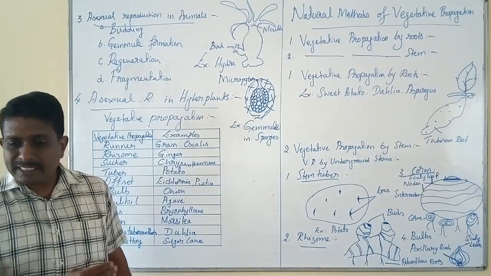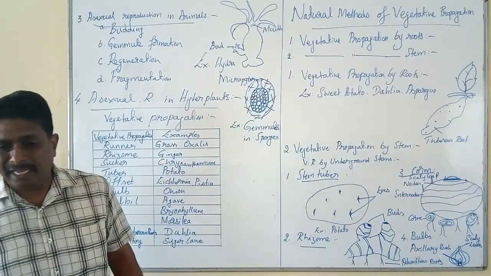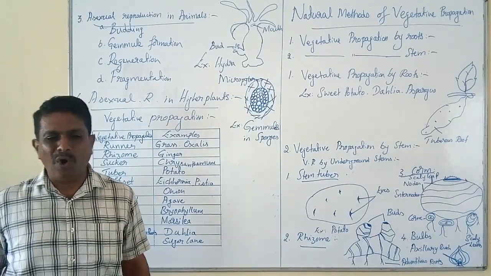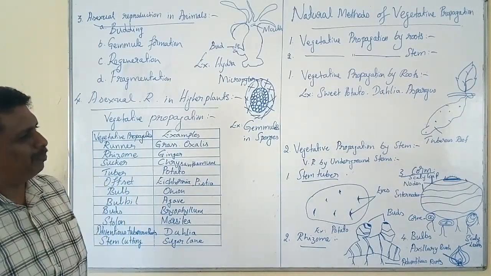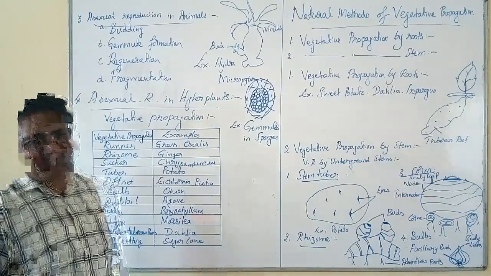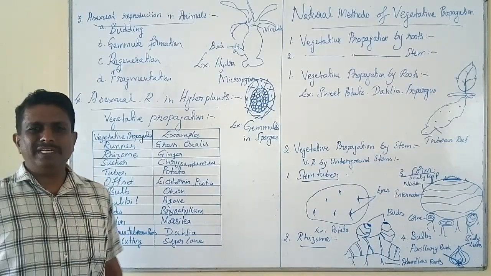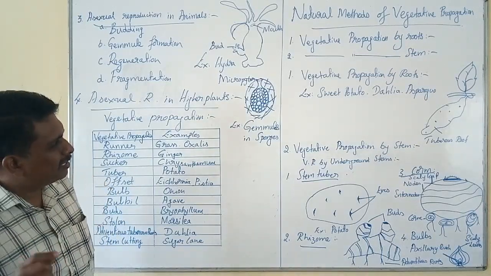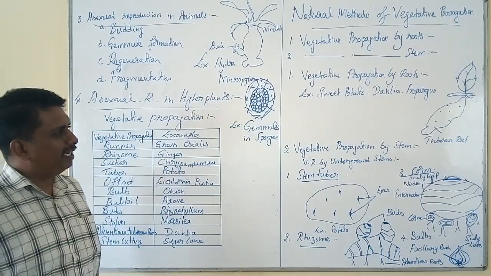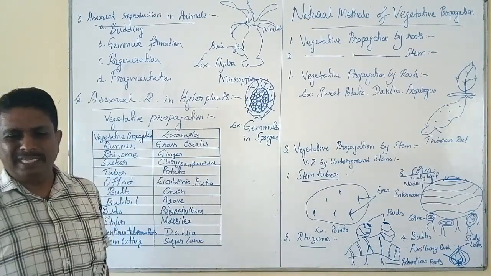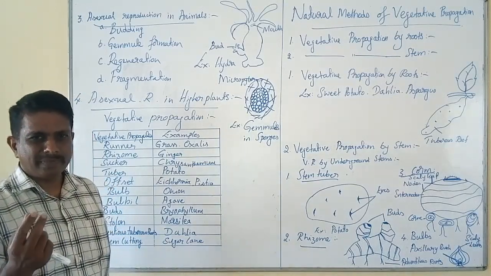When these slips are separated from the parent body and placed in a suitable substratum or in soil, they develop into a new independent plant of their own type. Such a unique type of vegetative propagation by roots is naturally seen in sweet potato, dahlia, and also asparagus.